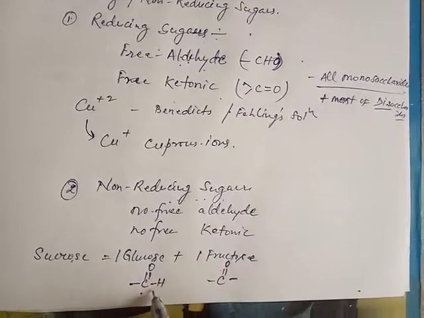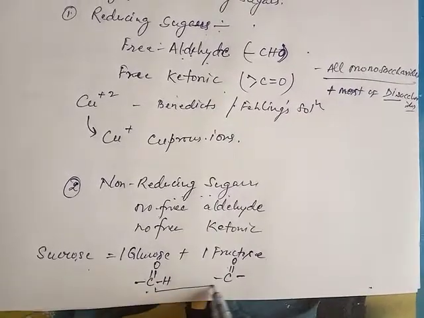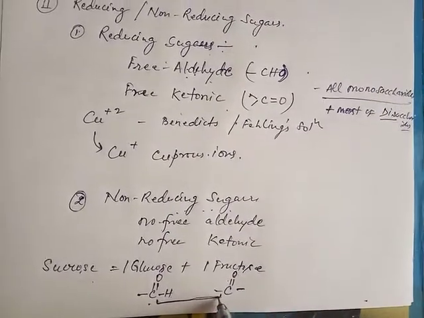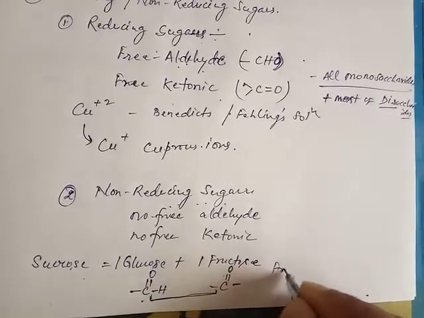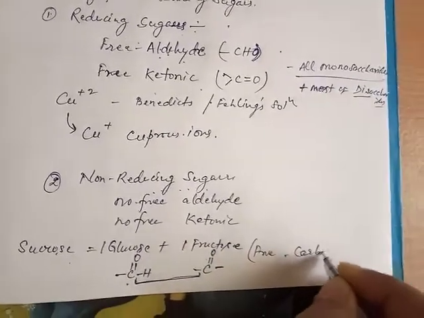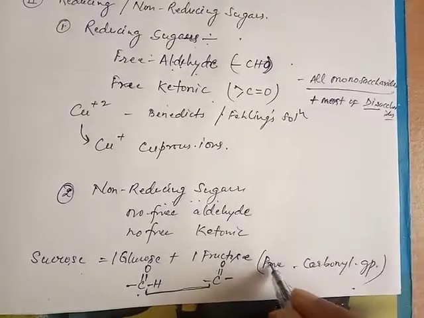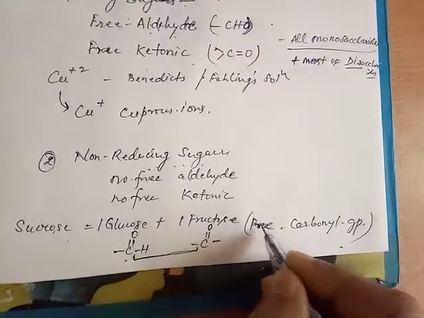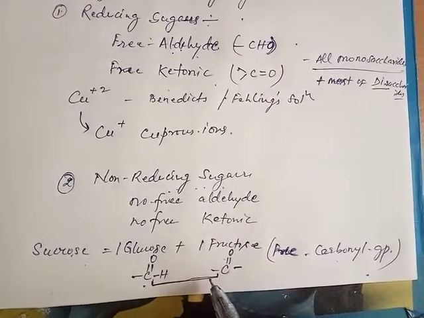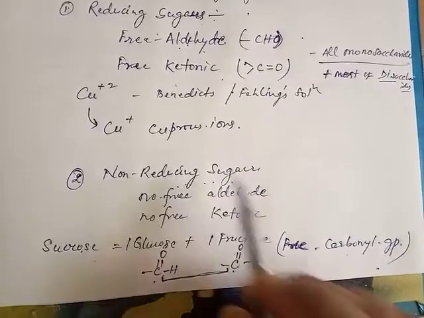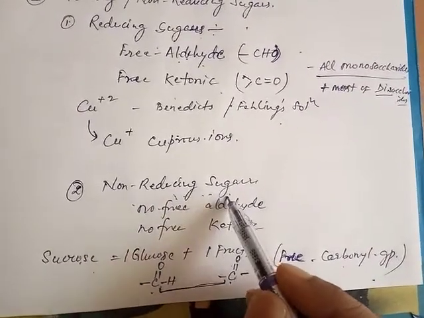In the case of sucrose, both these groups are bonded together, meaning they do not have any free carbonyl group. As they do not have any free carbonyl group, they are not able to reduce Fehling's solution or Benedict's reagent. So, they are called non-reducing sugars.